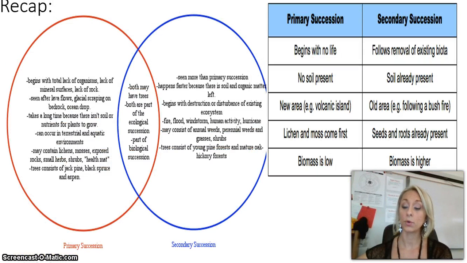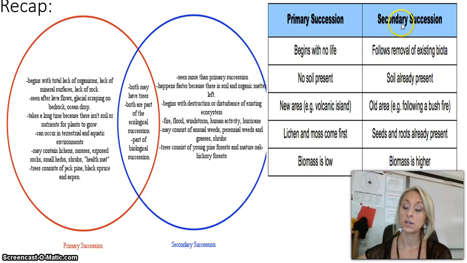Just a quick recap or comparison. Primary succession begins with no life, no soil. It's a brand new ecosystem that is growing. Lichens are the first living organisms to enter the picture of primary succession, and the biomass, or amount of living organisms, is much lower in primary succession.